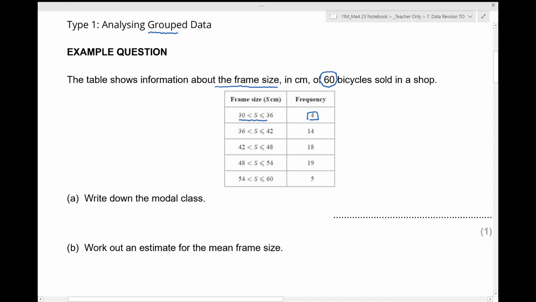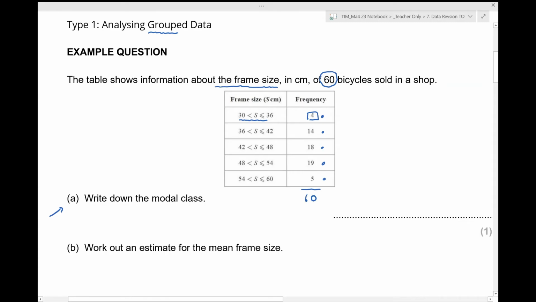Right, first question here is write down the modal class. Now, let's just take a moment to understand the table here. We've got 60 bicycles. Look, 4 of them are here, 14 here, 18 here, 19 here, and 5 of them are quite large. They've got frame sizes between 54 and 60. So I imagine that gives me my 60 bicycles overall.